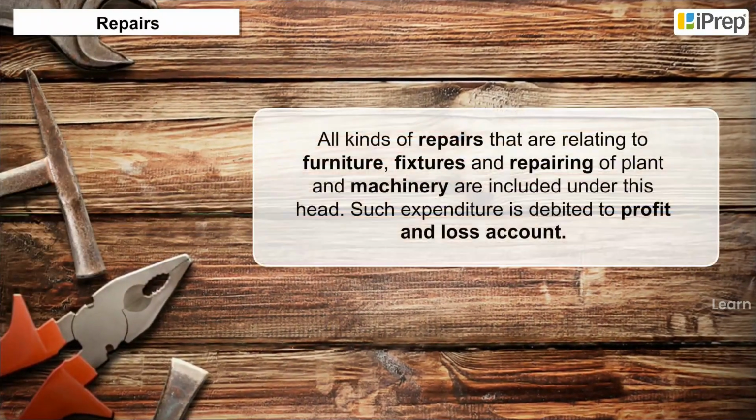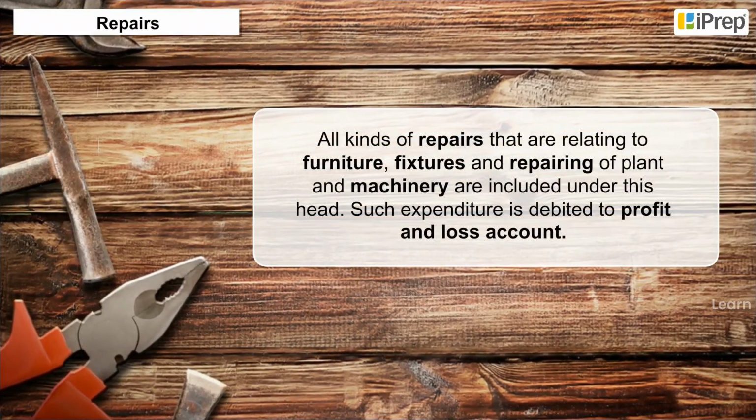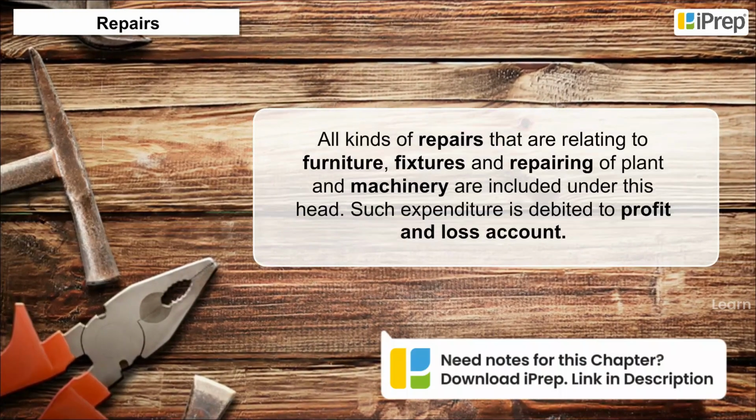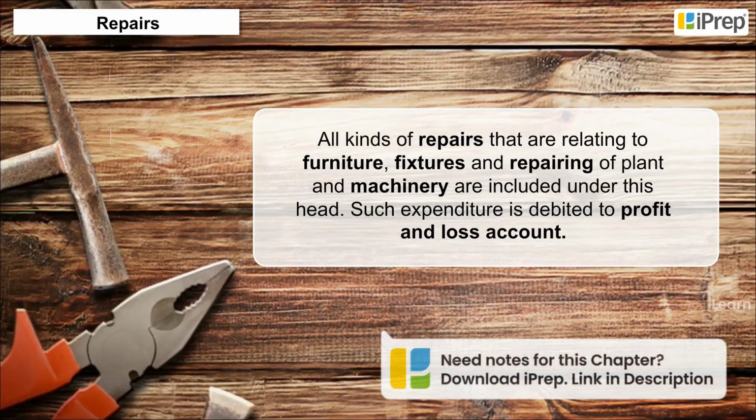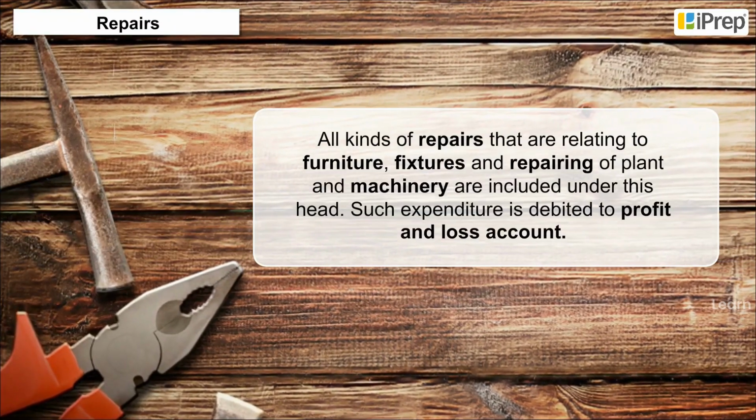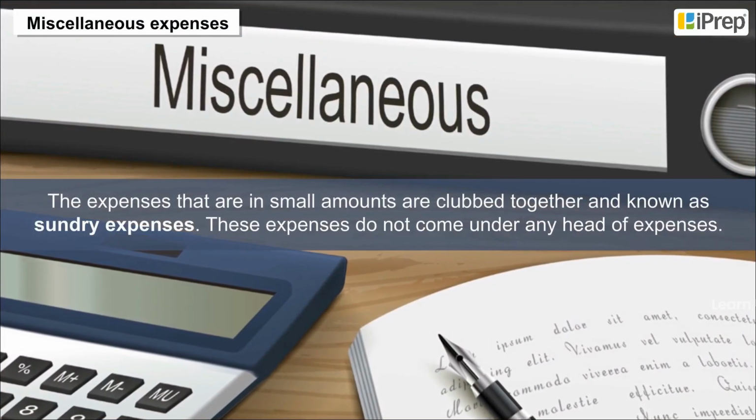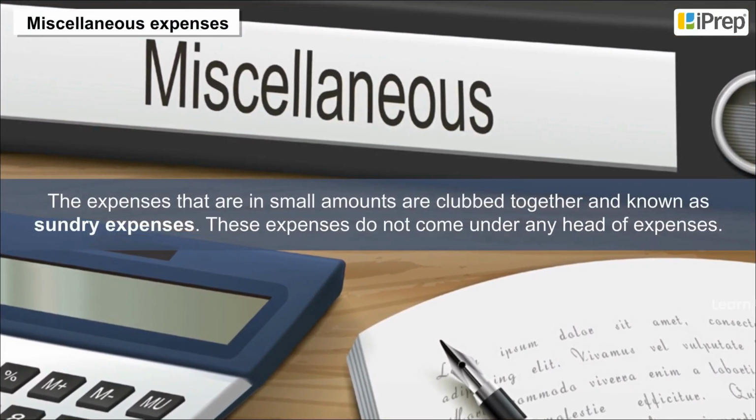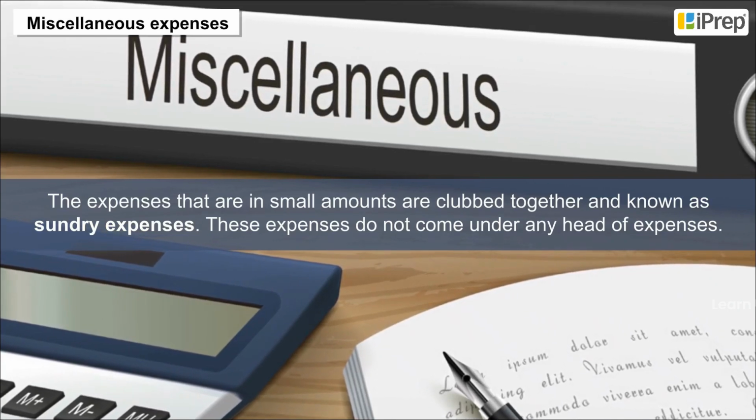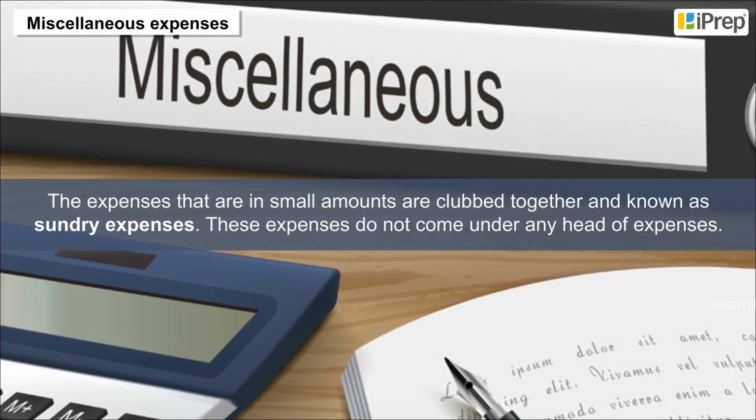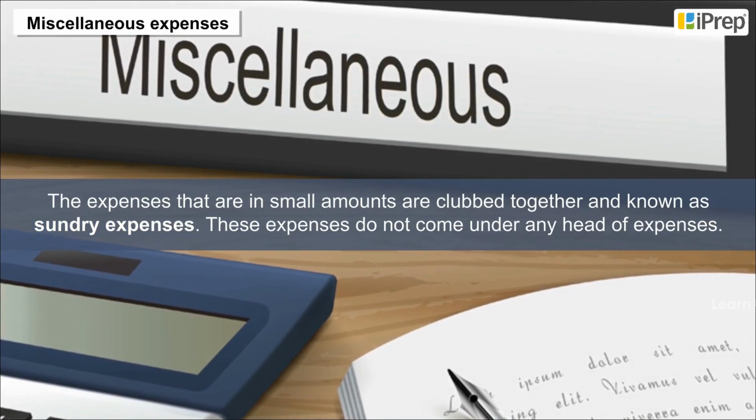Repairs. All kinds of repairs that are relating to furniture, fixtures and repairing of plant and machinery are included under this head. Such expenditure is debited to profit and loss account. Miscellaneous expenses. The expenses that are in small amounts are clubbed together and known as sundry expenses. These expenses do not come under any head of expenses, also called trade expenses.